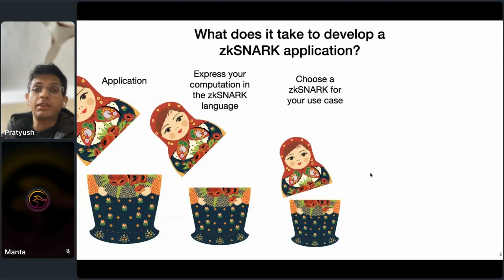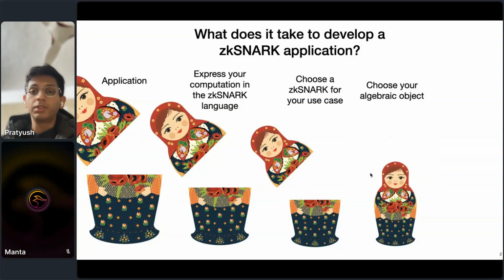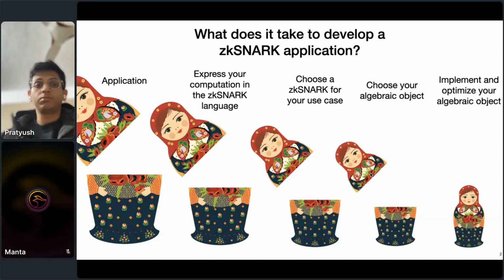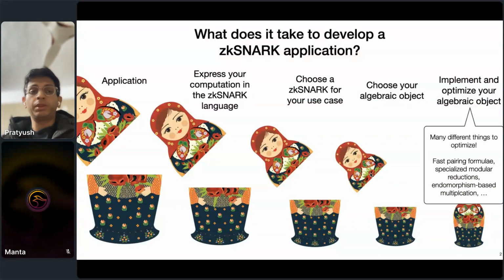Okay, so now let's say you've done that. You still have to figure out what underlying algebraic object you want to instantiate your zkSNARK and your computation with, right? So maybe you want to use the BLS12-381 curve. Maybe you want to use the Pasta curves for recursion. Already in this talk, we've seen various choices that you can make on all of these dimensions, right? And finally, once you've done all of this, you still have to implement and optimize your algebraic object, but also maybe each of the intermediate steps, and there are many different choices again to make here. So overall, it's this seemingly never-ending sequence of things when all you wanted to do was use zk in a cool way for your application to maybe implement better privacy.